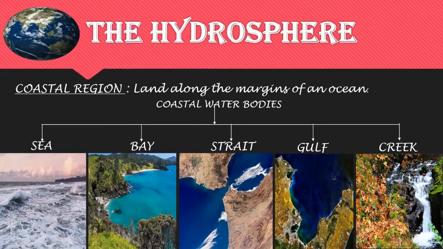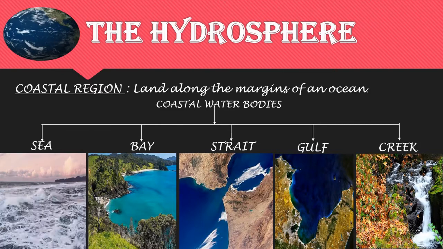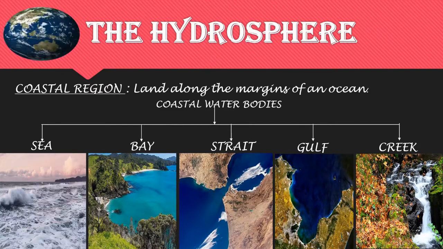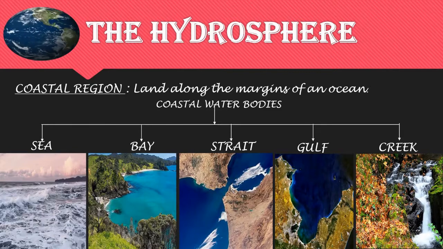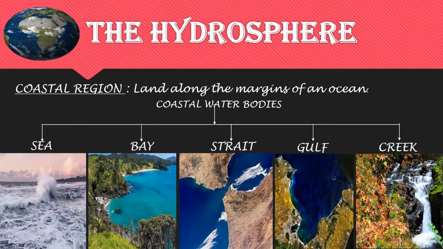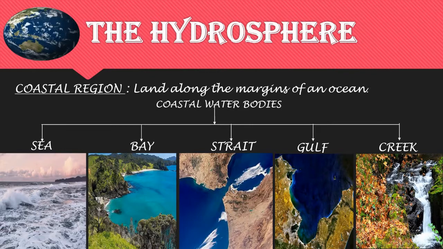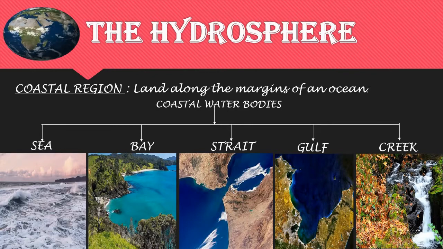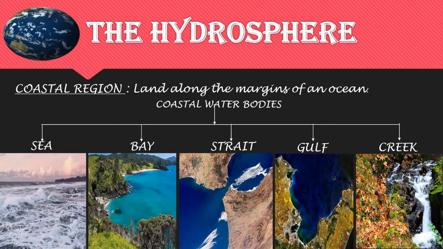Now, let's learn about coastal water bodies. So now what is coastal water bodies? That is land along the margins of an ocean. It is also called as coastal region. So different coastal water bodies are sea, bay, strait, gulf, creek.